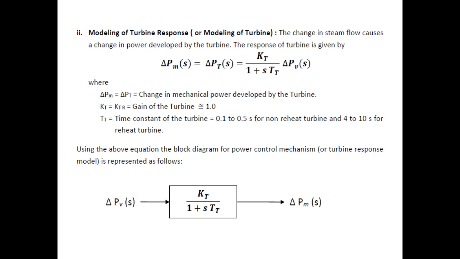This equation is represented in the form of a block diagram like this. So del Pv of S, the change in the valve opening, is the input. Del Pm of S is the output, Kt by 1 plus S Tt. So this is the modeling of the turbine.